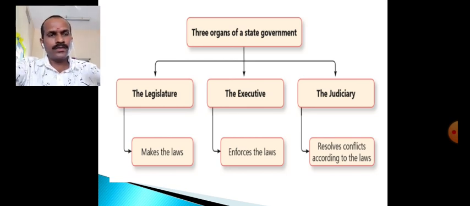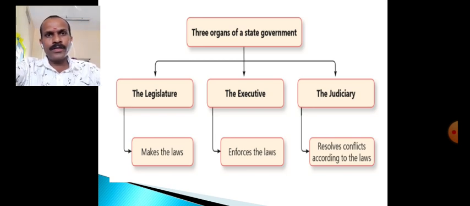And the third organ of the state government is the judiciary. Okay, what is the function of the judiciary? The judiciary resolves conflicts according to the laws. If the laws are made by the provisions of the constitution, and any constitutional provision is getting violated because of the law or not, that is checked by the judiciary.